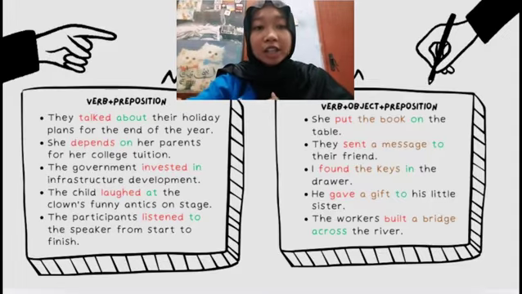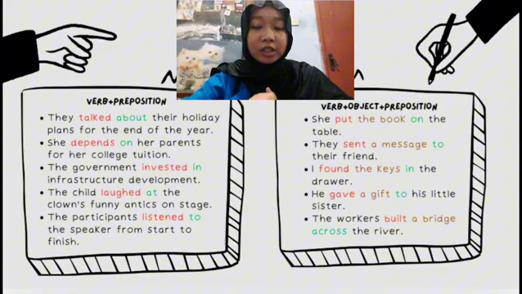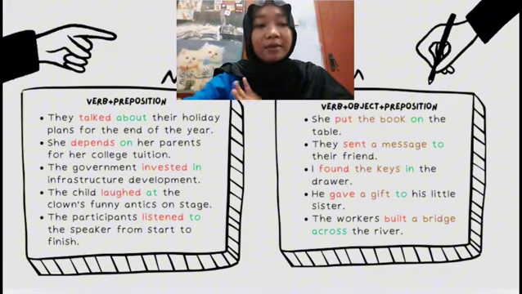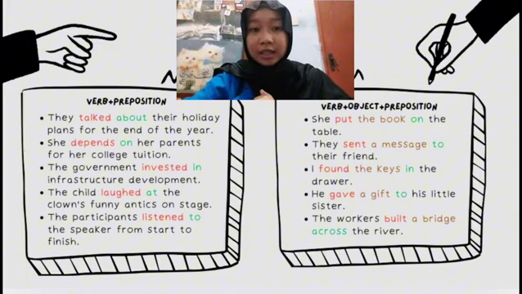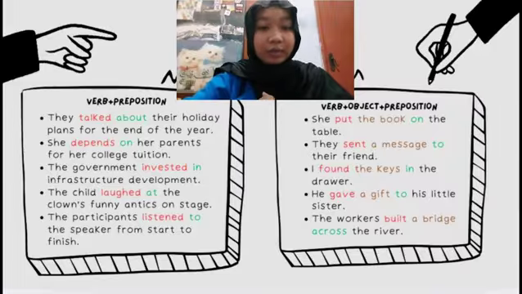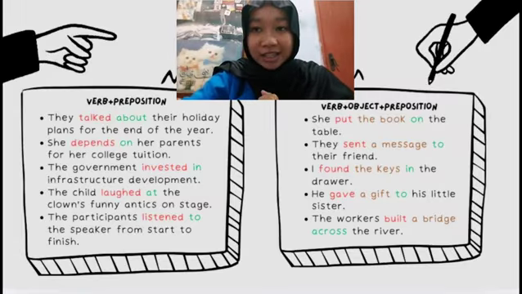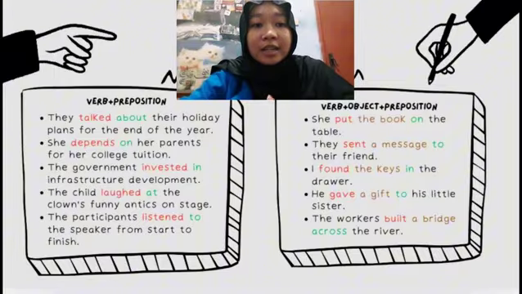Number 4, the child laughed loud at the clown's funny antics on stage. Okay, the verb is laughed and the preposition is at. Number 5, the participant listened to the speaker from start to finish. So the verb is listened, the preposition is to.